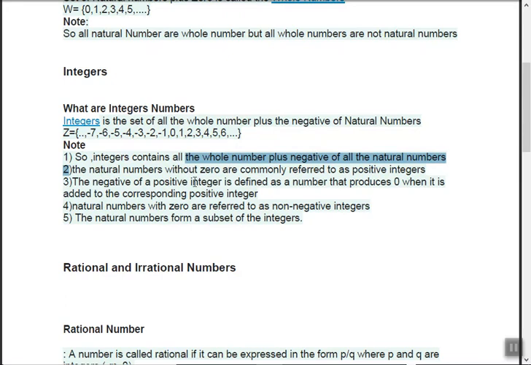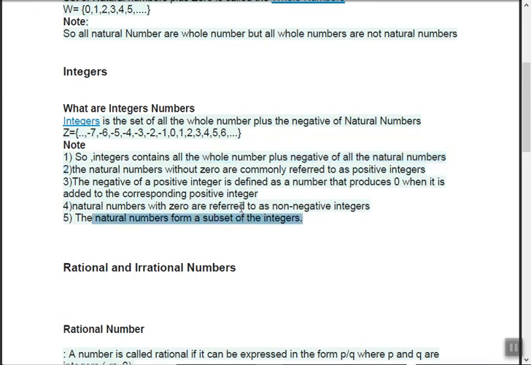The negative of a positive integer is defined as a number that produces 0 when it is added to the corresponding positive. Means what? The negative of positive 3 is minus 3. So if both are added, what will happen? It will produce 0. Natural numbers with 0 are referred to as non-negative integers, which means whole numbers only. The natural numbers form a subset of integers.